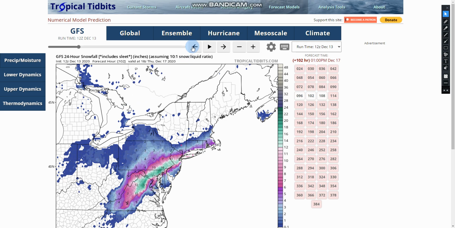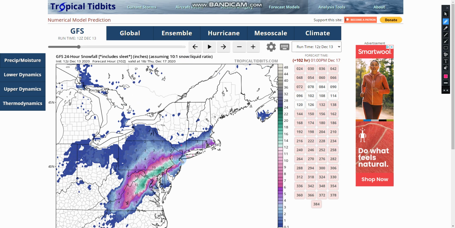If we take a look at the total snowfall here, you can see that there's a pretty sharp cutoff. This is the 6-inch line right here, and then this is the 2-inch line. You don't have to go that far north on the GFS to not get as much snow as parts of the tri-state. Anywhere in this green is above a foot, which stretches from all the way back in Virginia all the way onto Long Island, central New Jersey, southern parts of Pennsylvania, and Maryland. Anywhere in this purple is around 4 to 5 inches, which stretches from West Virginia, back up to Maryland, New Jersey, across Long Island, and out to the Cape and Massachusetts, Connecticut, and Rhode Island.